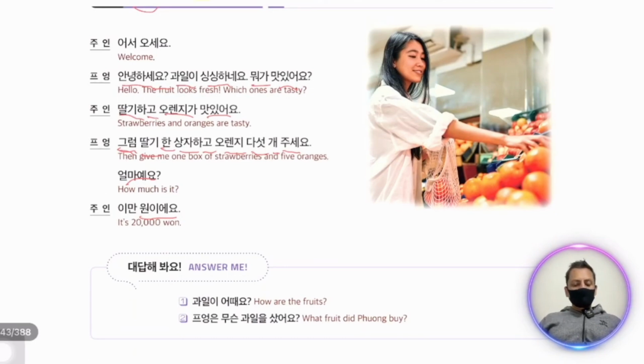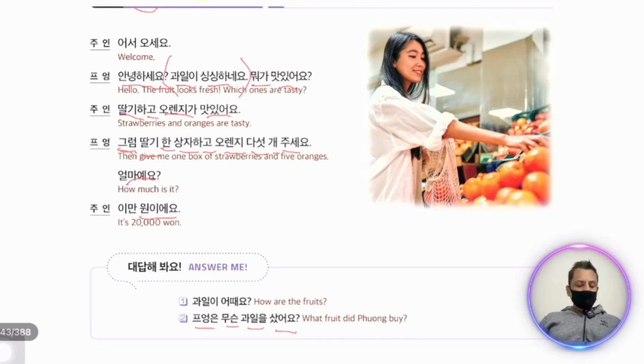Now we have two questions. 과일이 어때요? How is the fruit at the shop? Our answer is 싱싱하네요. 과일이 싱싱하네요. The fruit is fresh. In number 2, 푸엉은 무슨 과일 샀어요? What fruit did 푸엉 buy?